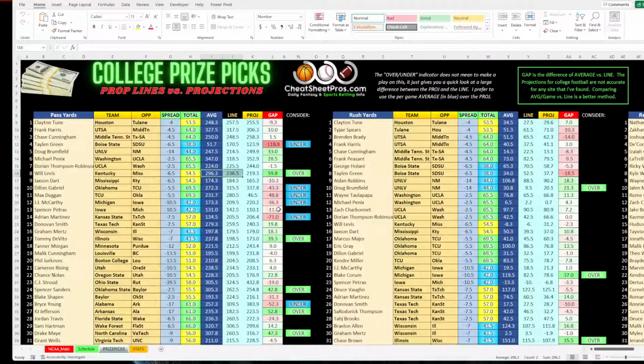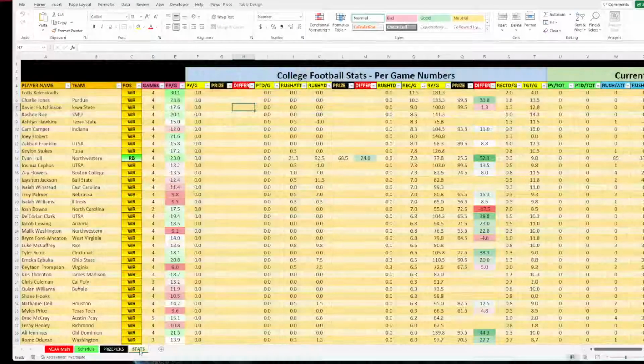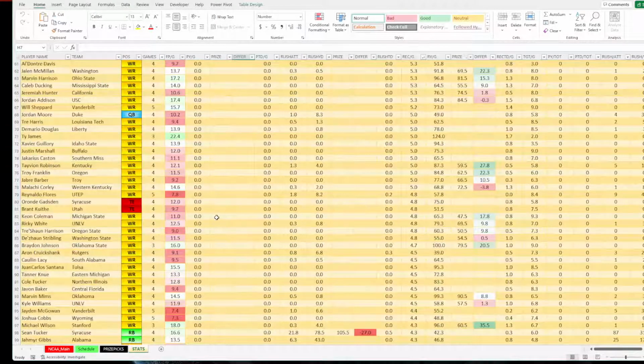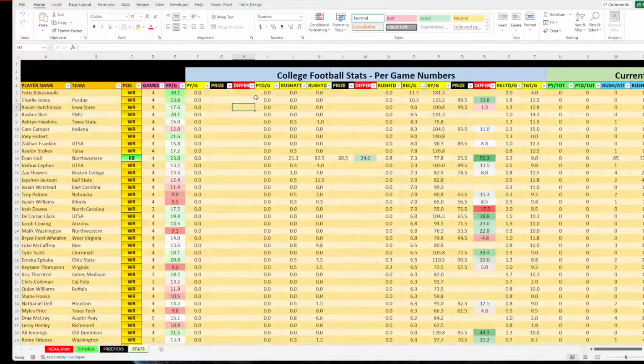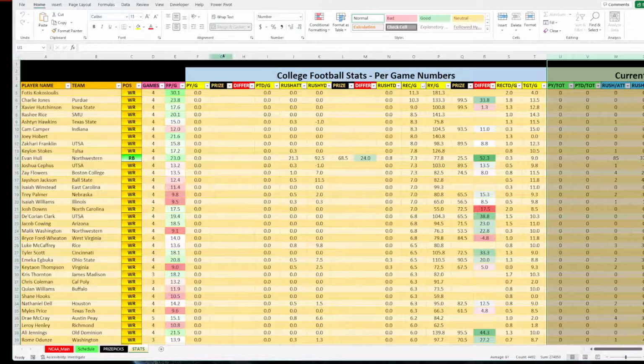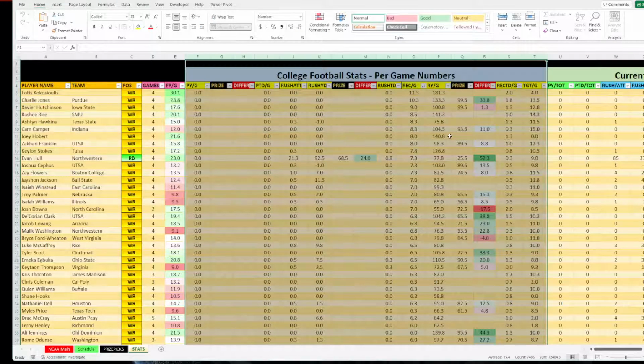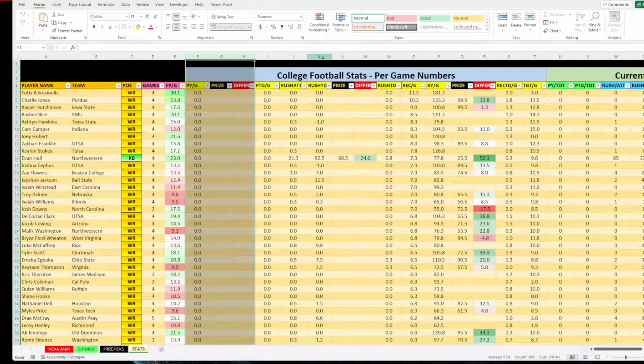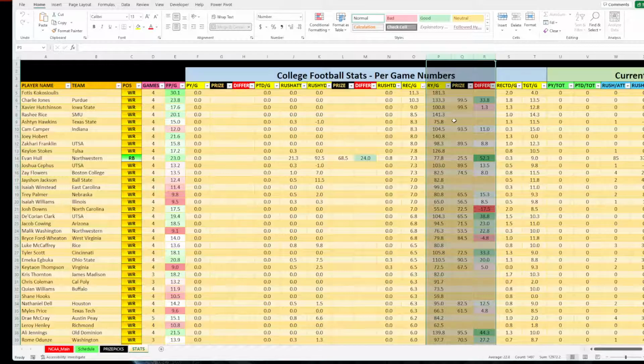And then something new I'm working on, you can dig through this and look it up. But if you want to sort them all, because I can't really sort this table the way it's pulled, I'm going to have a stats tab, and you can see it's not real pretty and color-coded and all that stuff right now. But what I do is I was playing with just having a tab with all of the stats for the whole season, and then so this is the current season totals, and then I broke it out in per game averages so we can take a look at these. And right now we do the passing yards, which are over here. We do the rushing yards, and then we do the receiving yards per game.